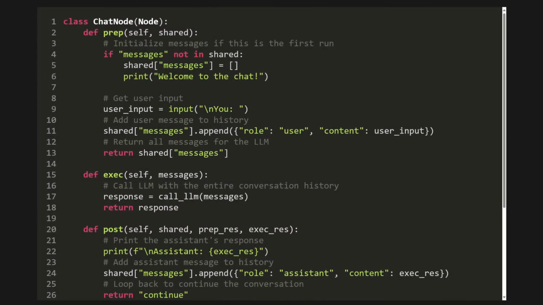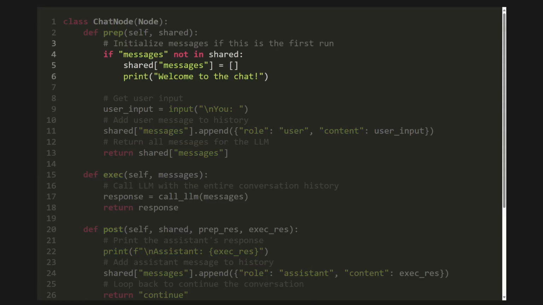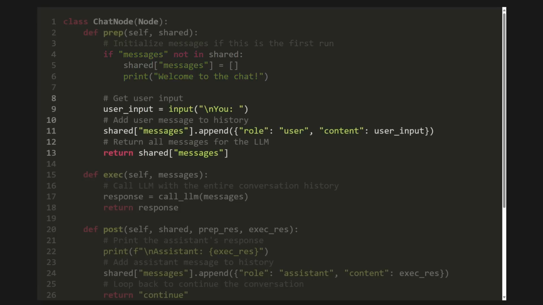First, the prep step. This is where we handle the user side of the conversation. The first time the node runs, it checks if a messages history exists in our shared store. If not, it creates an empty list and prints a welcome message. Then, it prompts the user for input. It adds the user's message to the history and returns the entire list of messages ready for the LLM.